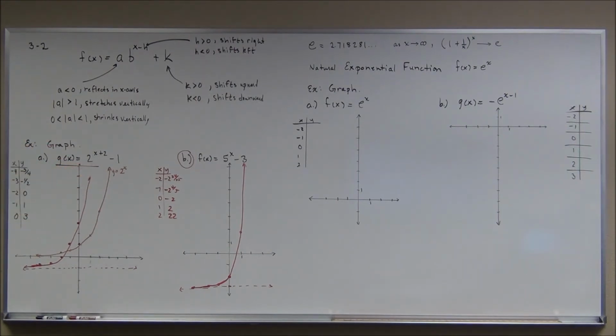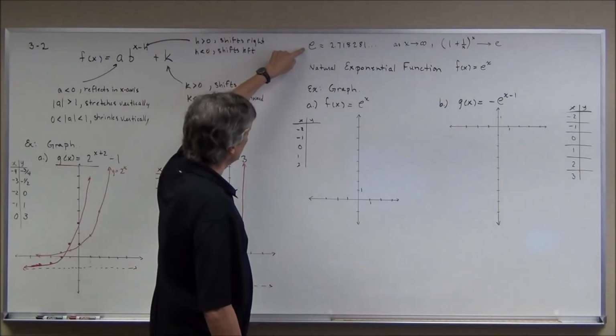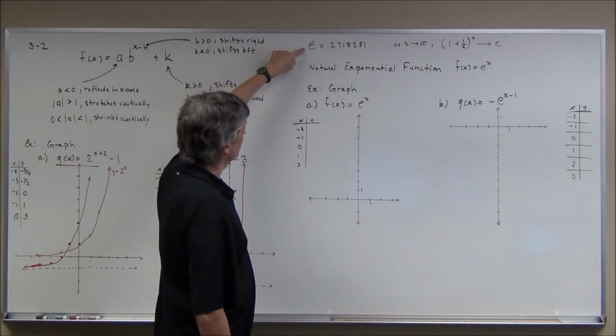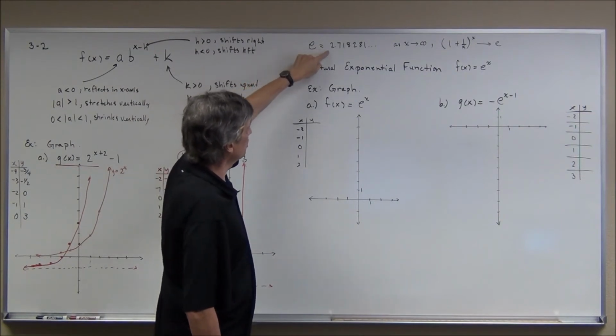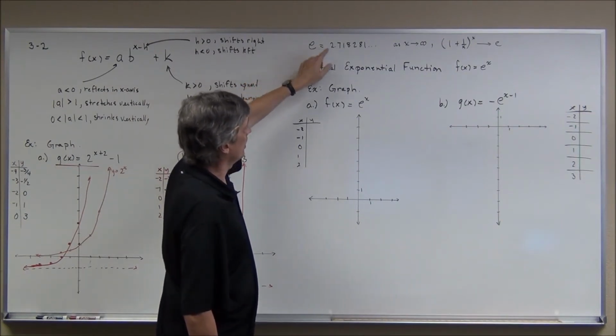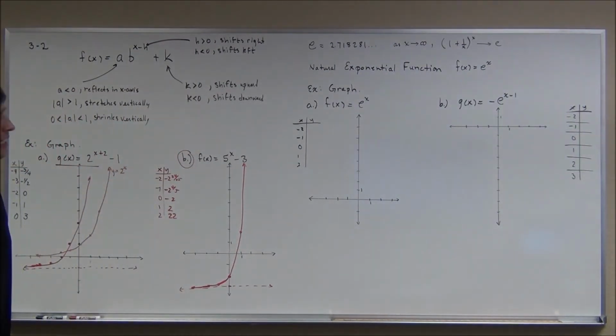Now, besides pi being most people's favorite irrational number, e is probably the second most famous irrational number, named after the mathematician Euler, E-U-L-E-R, which is approximately 2.718281, and it goes on forever and ever. I think in the textbook it's got an approximation with 20 or 30 decimal places.